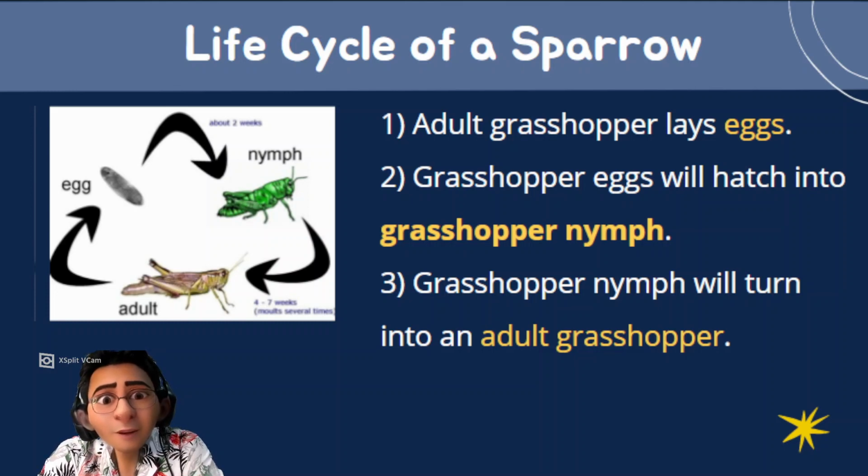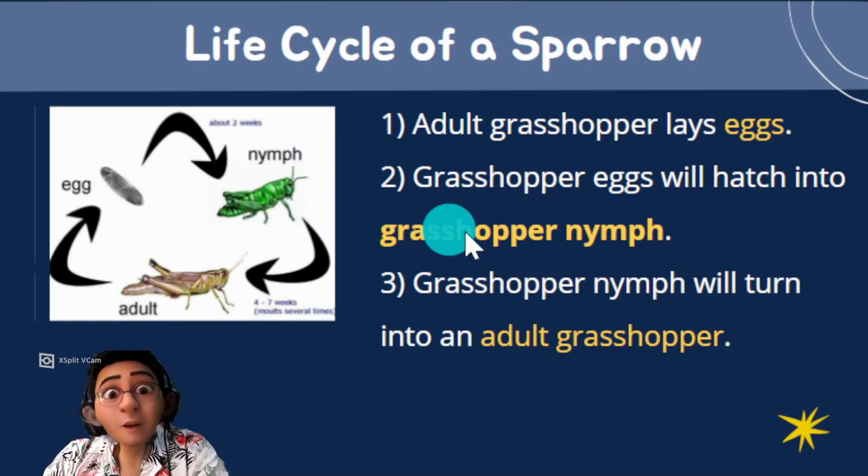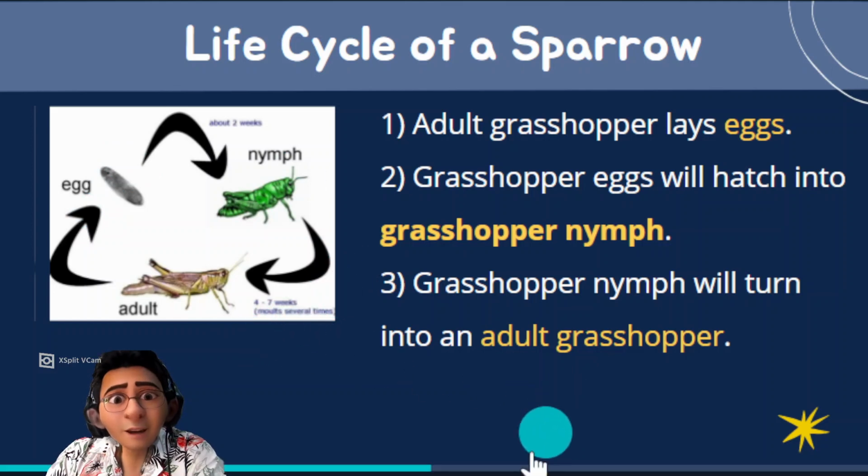Now remember the word N-Y-M-P-H, it is called nymph. This one means smaller grasshopper or baby grasshopper, but we call it nymph. Grasshopper nymph will turn into an adult grasshopper, and this is the grasshopper life cycle.